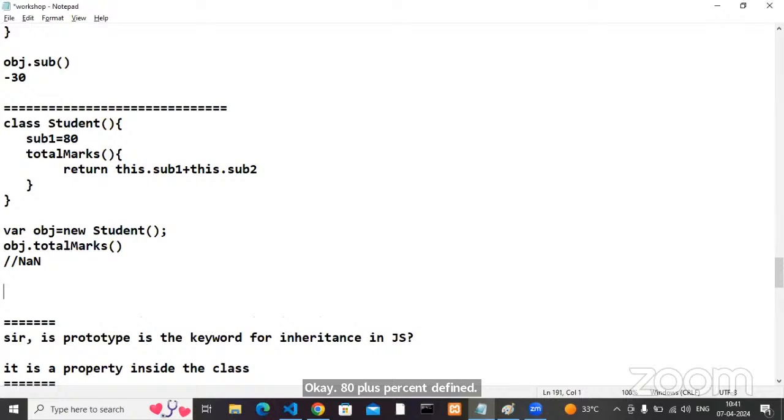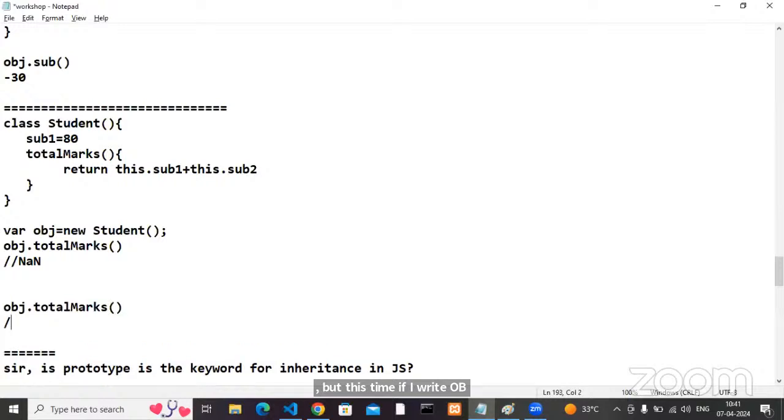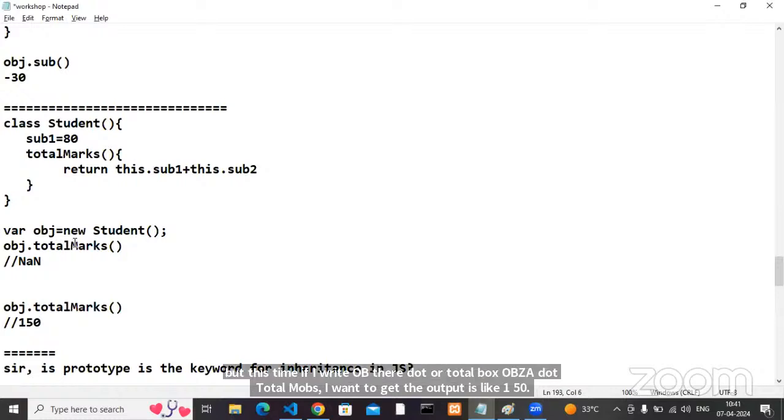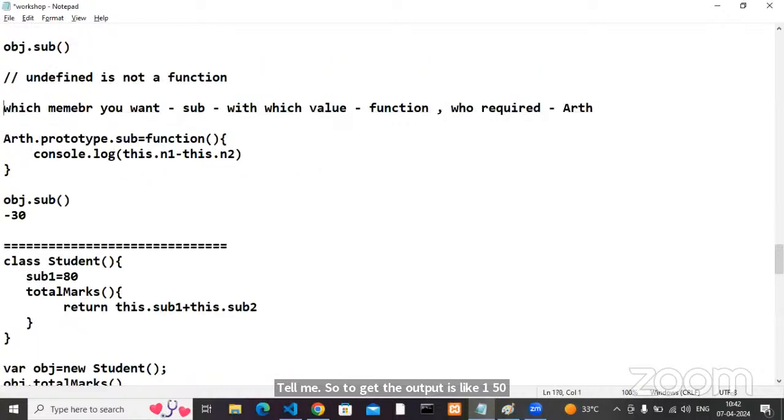But this time, if I write obj dot total marks, I want to get the output as 150. Can you fill this gap? Can anyone fill this gap? Come on. I want to get the output as 150.